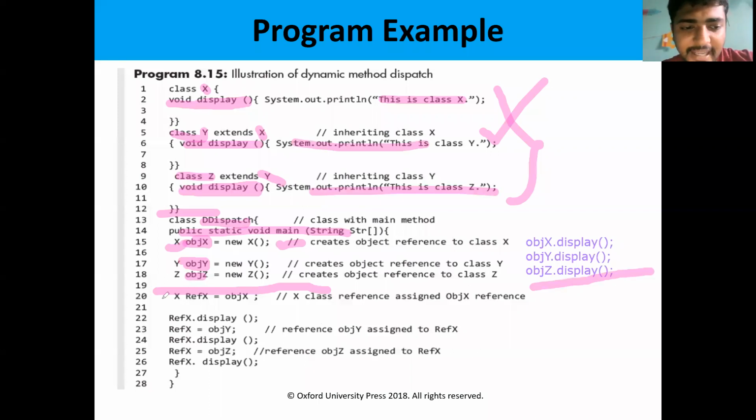But here we use dynamic method dispatch, that means runtime polymorphism. If you want to implement runtime polymorphism, we need a superclass reference.